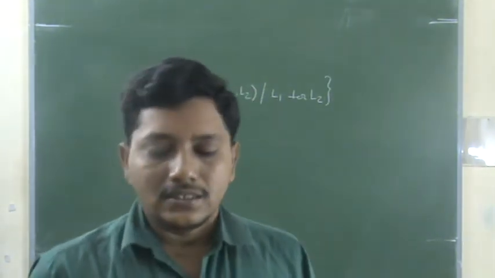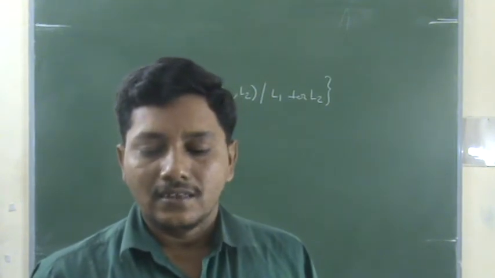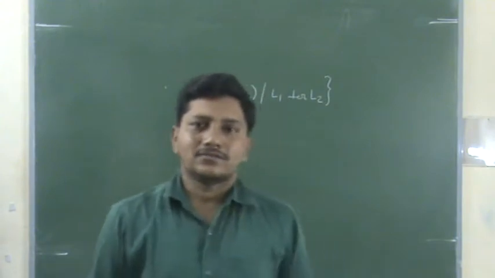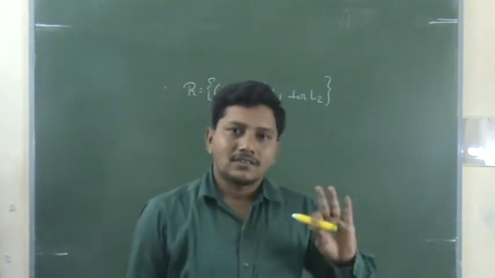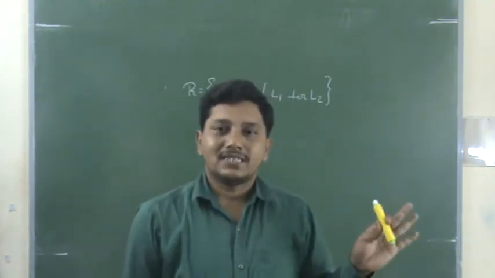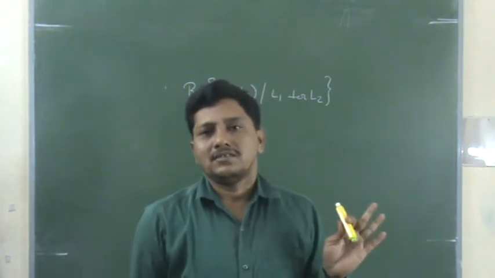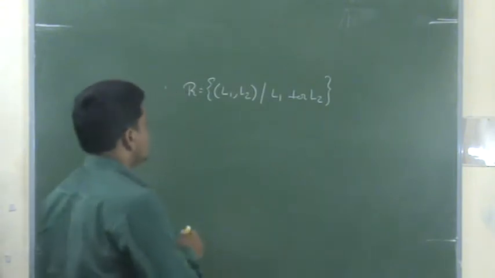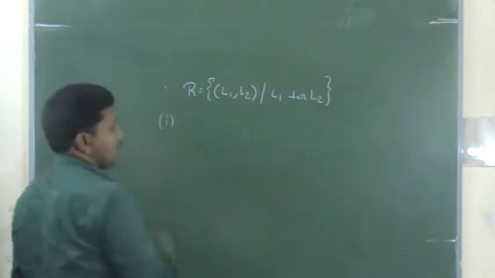Show that R is symmetric but neither reflexive nor transitive. That means they have given the answer also. It is not reflexive, it is not transitive, but it is symmetric. Show that by using the properties. So the answer is already in the question. It is a very easy question. Okay, first of all, reflexive.